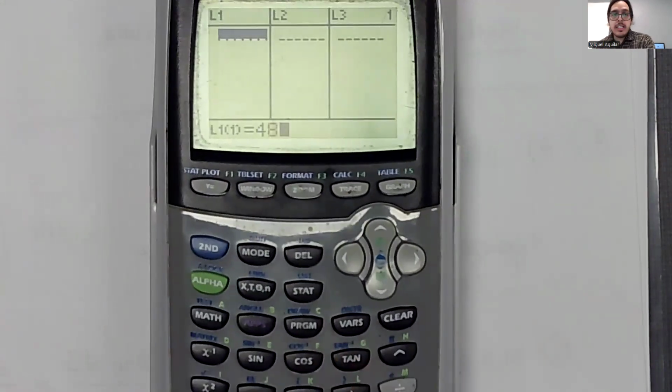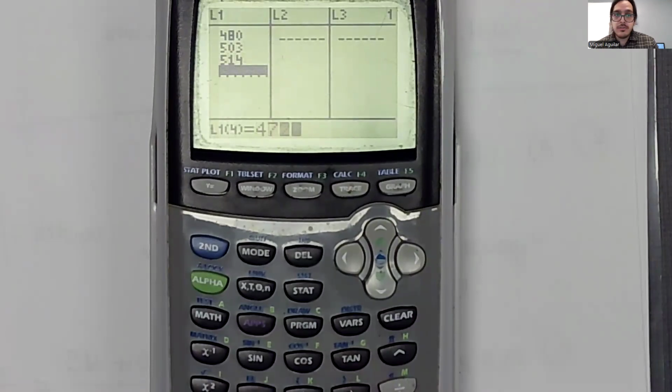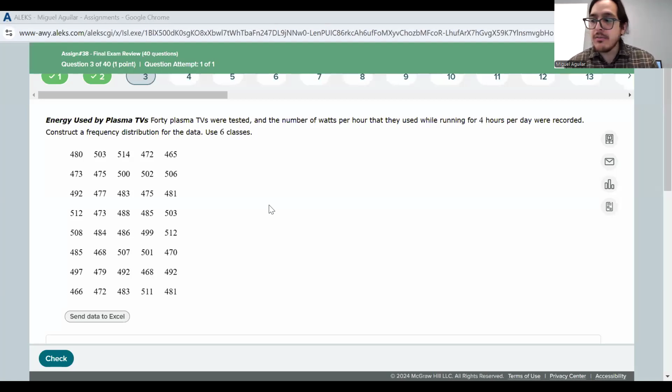So we have 480, 503, 514, 472, 465. Okay. And I'm just typing in the number and hitting enter to get to the next line. I'm going to switch back to the data set so that you can see what numbers I'm typing in. Okay. So we did that first line.